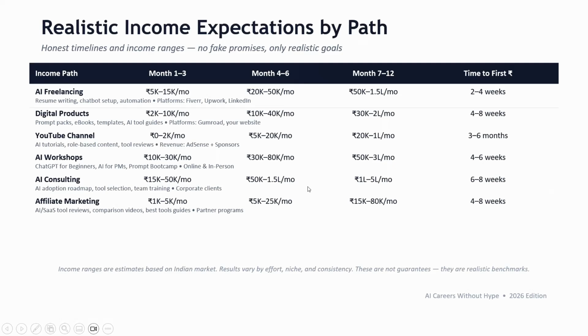Okay, and realistic income expectations are something like this, but it depends on person to person, and it depends on work to work. Okay, so don't rely on these numbers blindly, but this is just to give you some basic understanding.